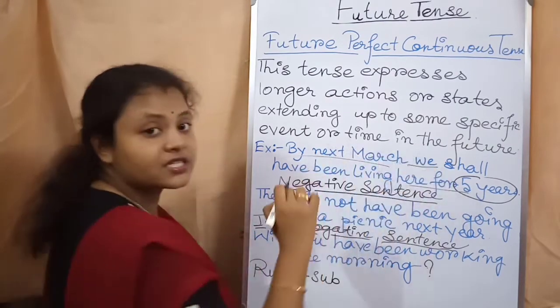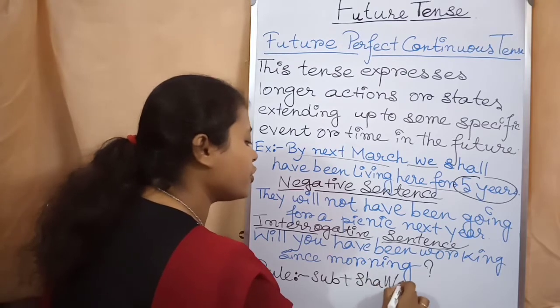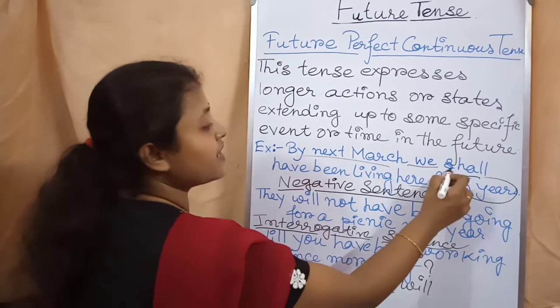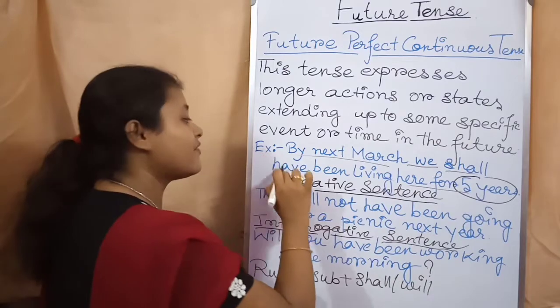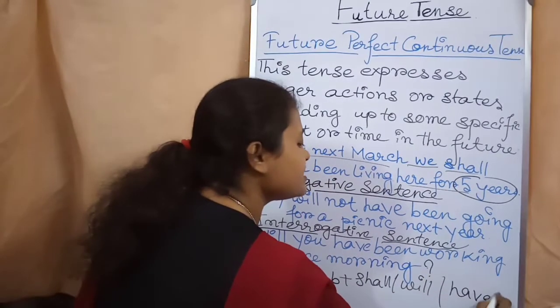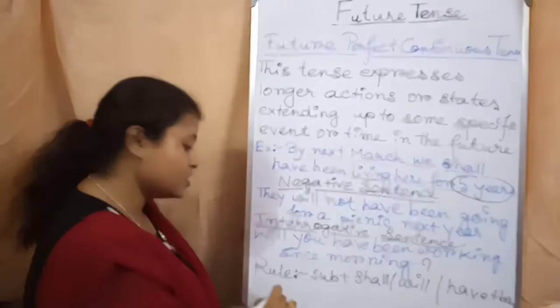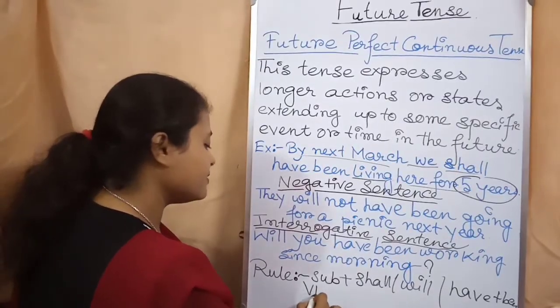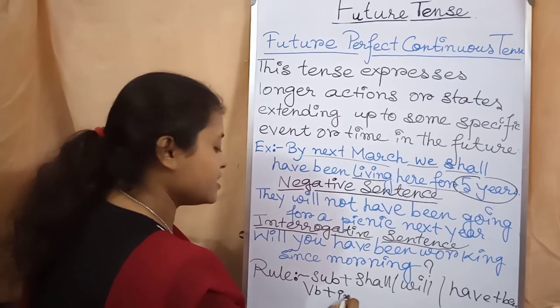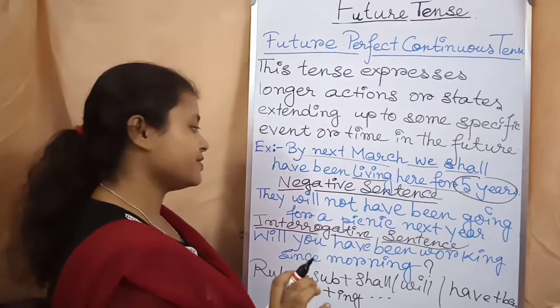After that shall or will. Here I have written shall. After that have been: have plus been plus verb plus ing, then the rest of the sentence, that is the object.